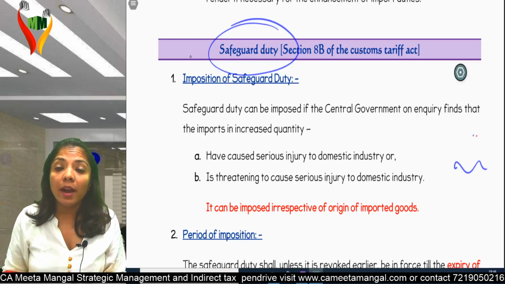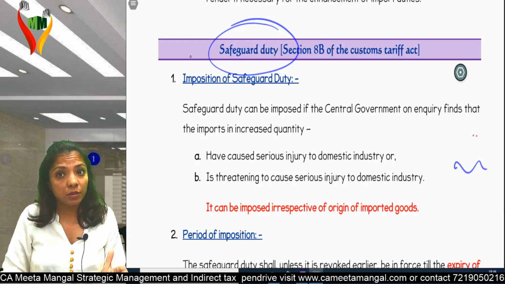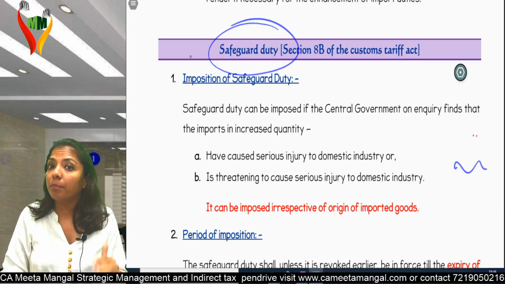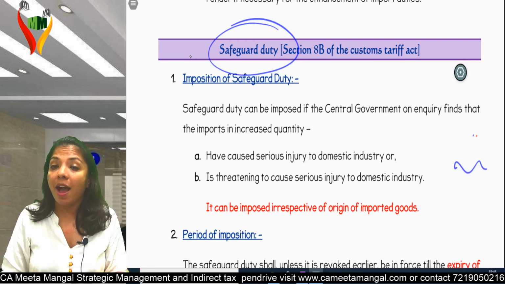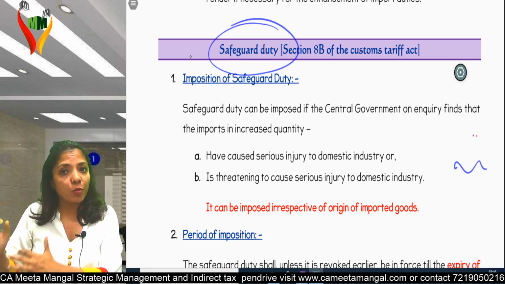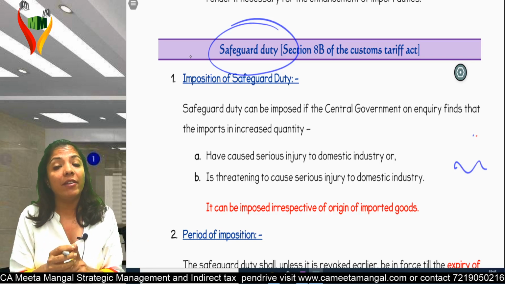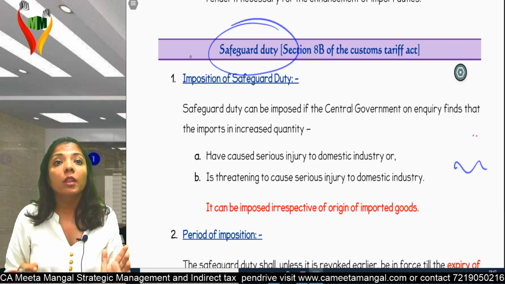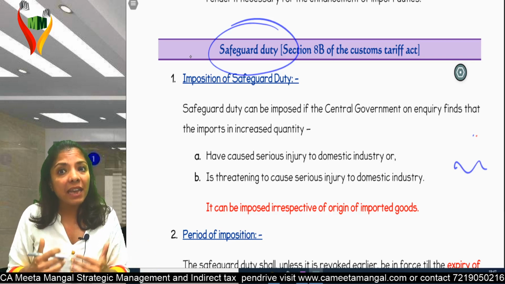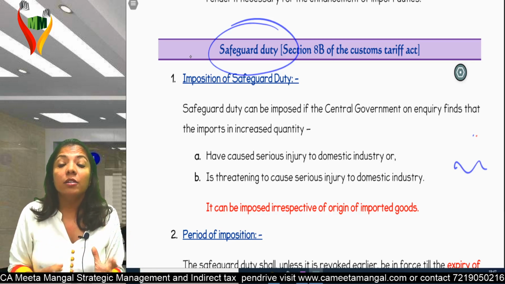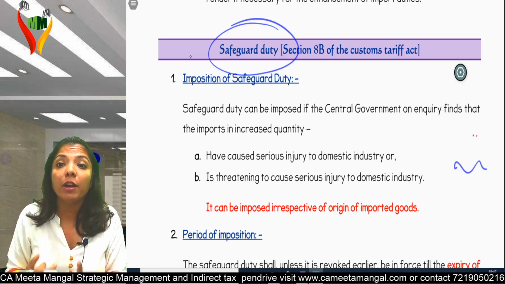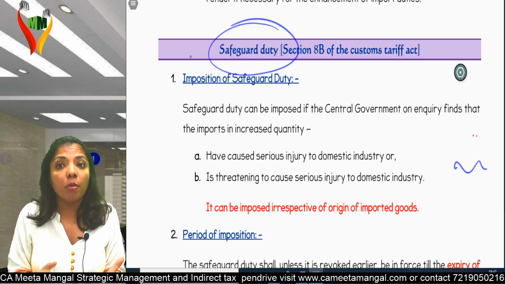Okay, now let's go ahead with the next type of duty, and the next type of duty is safeguard duty. And according to me, this is important from exam point of view. Either you can have a full-fledged question of 4 marks or 5 marks from this topic, or you can even have an MCQ from this topic. Now, what is safeguard duty? By name, it is clear: safeguard, to guard, to save people of your country, your domestic suppliers.